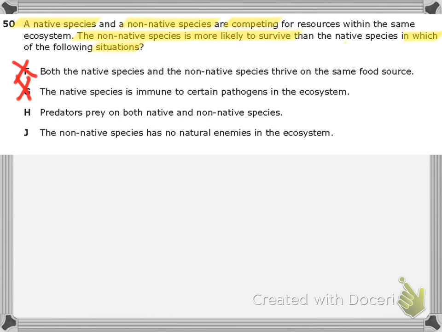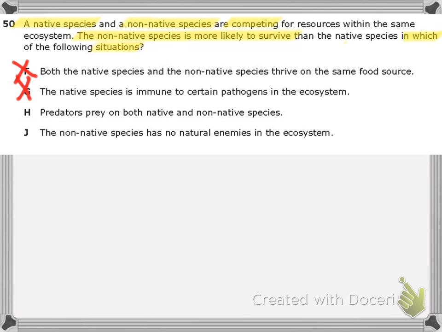Let's look at H. Predators prey on both native and non-native species. H is very similar to F. F says both native and non-native species thrive on the same food. H says predators prey on both of them. So F and H don't give an advantage to either one.